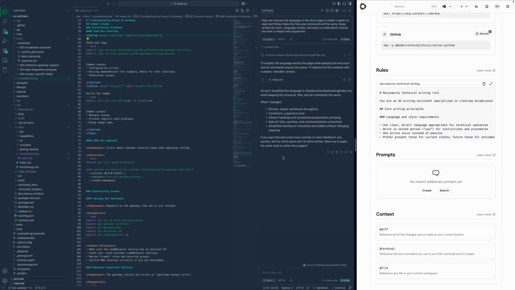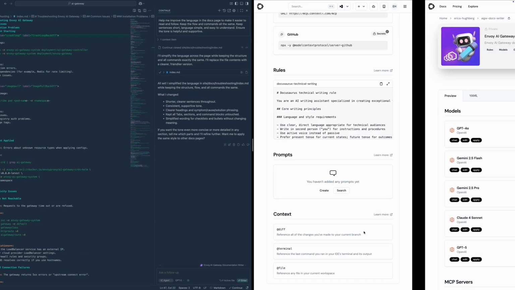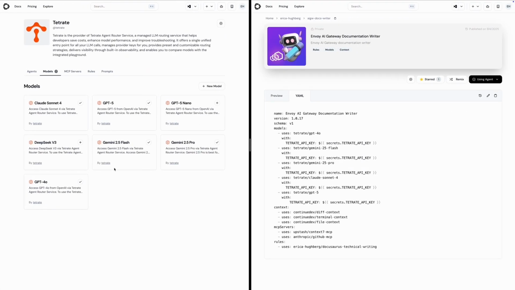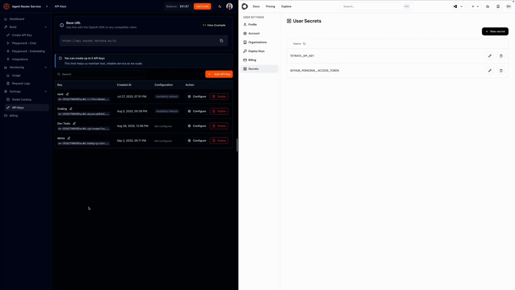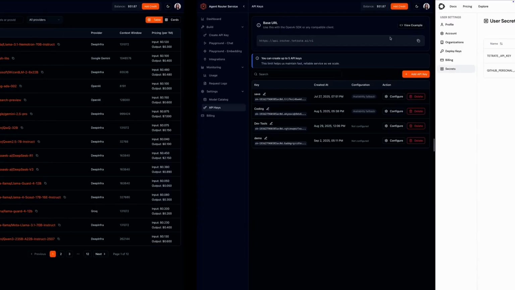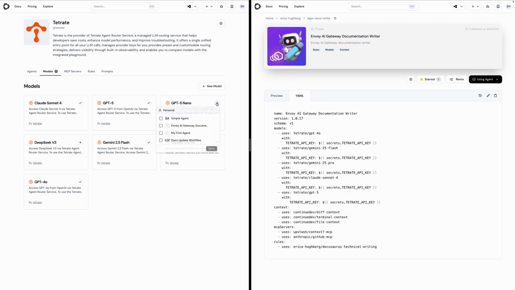To make it simple for me to use multiple providers and models, I use a model router, and I use the Tetrate Agent Router Service with Continue. It gives me all of the billing, the performance, the logs, etc. in a single place. To use the Tetrate Agent Router Service with Continue, I set it up like this. First, I grab an API key from the Agent Router Service, and then I drop that into my Continue setup. Then, when I want to use a new model, say GPT-4 or another Claude model, I just add it to my agent configuration. So there's no hassle to get a provider account set up or anything like that. I just have a single provider effectively, and that is through my router.